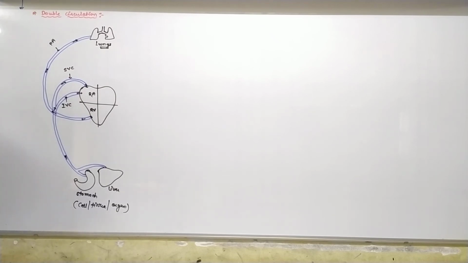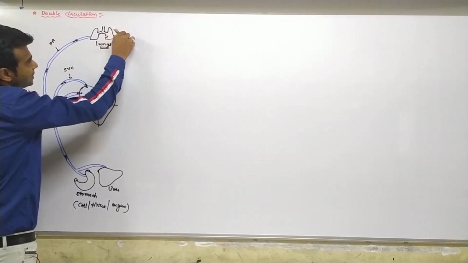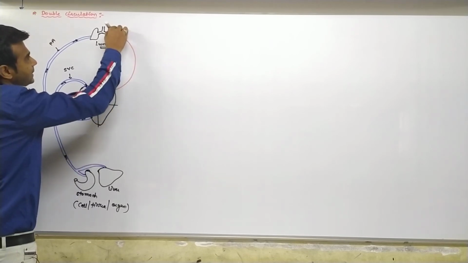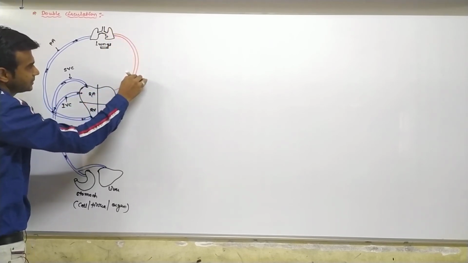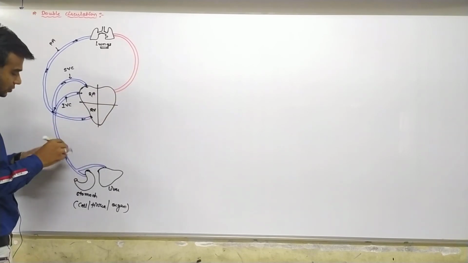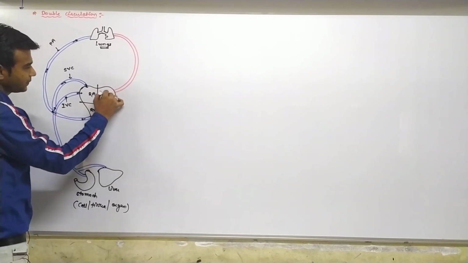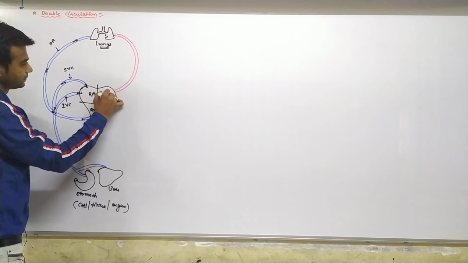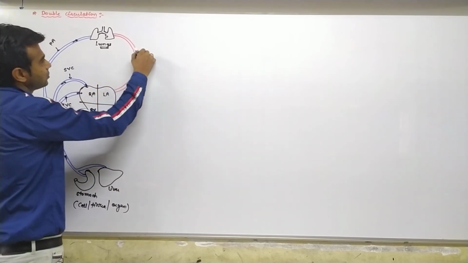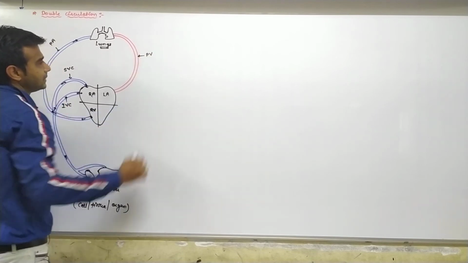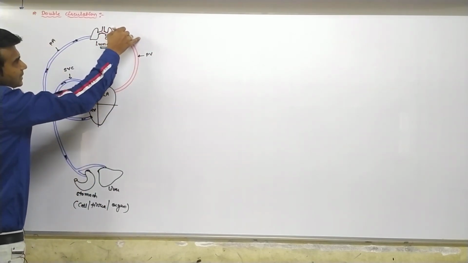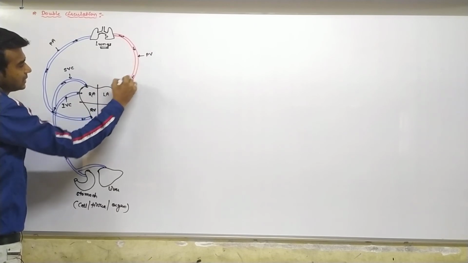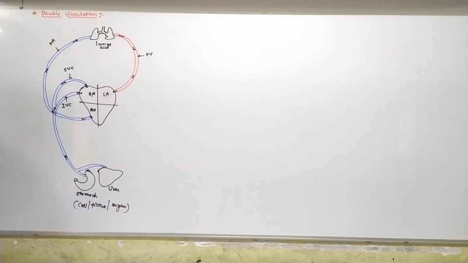Now after gaseous exchange, oxygenated blood comes back from the lungs to the heart. So I want red color here. Fine. So in the heart, left auricle. This is known as PV, pulmonary vein. So from the lungs through the pulmonary vein, oxygenated blood now enters the left auricle.